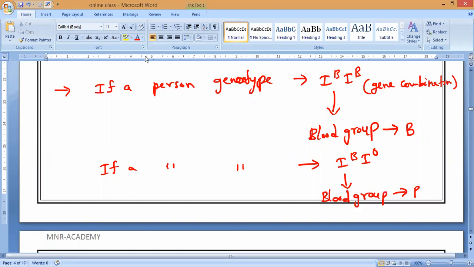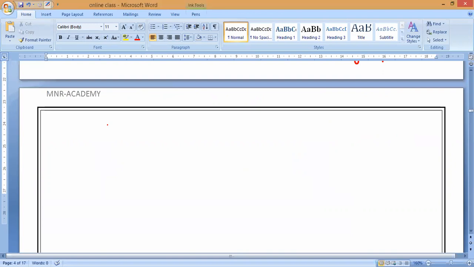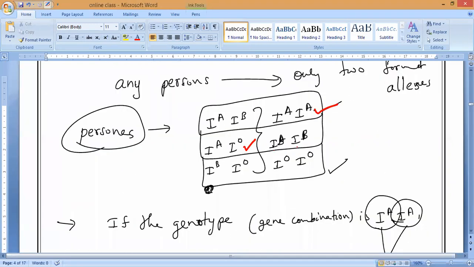Now are you understanding, everybody, clearly? Any doubt, anybody, you can ask me. Krutika, Tarani, Dileepan, if you have a doubt, you can ask me. Now, 2 more pairs are over. Which pairs are over now? IB IB and IB IO are over. Now, this pair is remaining and this pair is remaining.